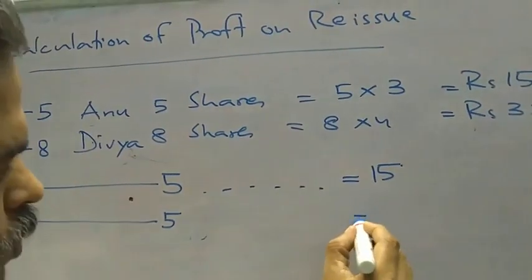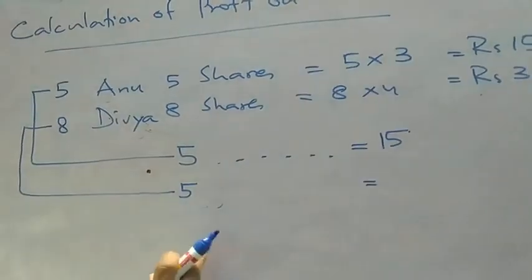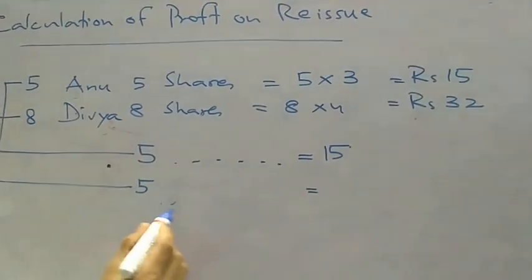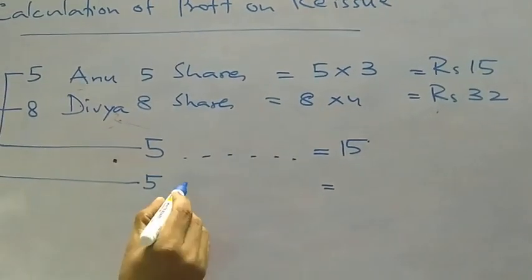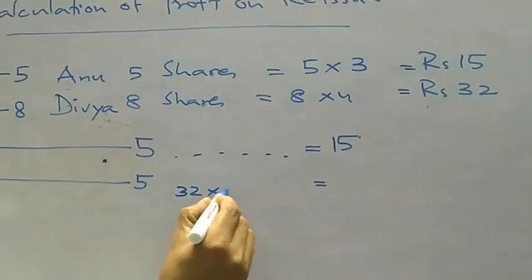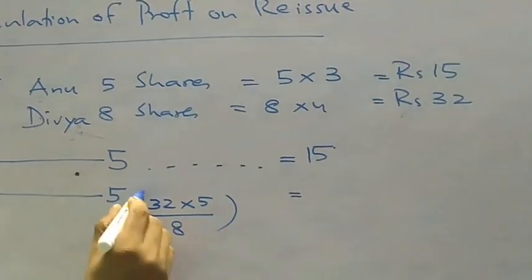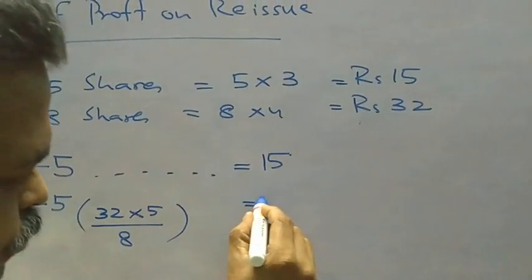Then on 8 shares company got 32. So you have to calculate on 5 shares how much company got. That is 32 into 5 by 8, that comes to 20 rupees.